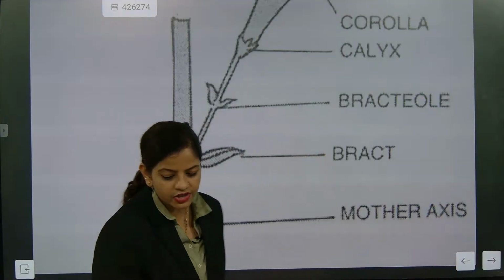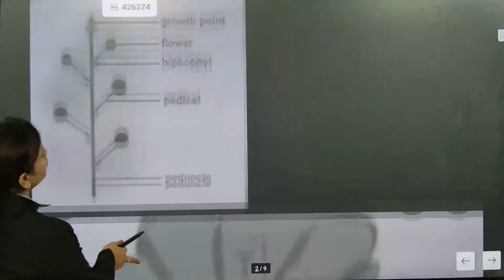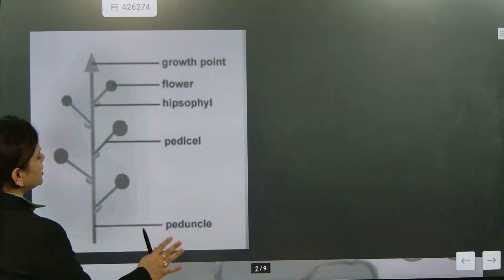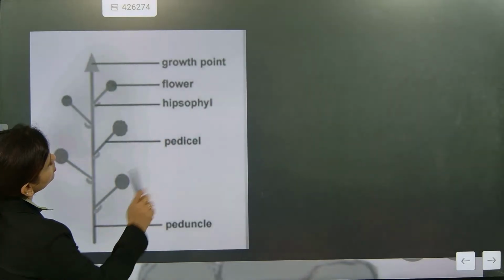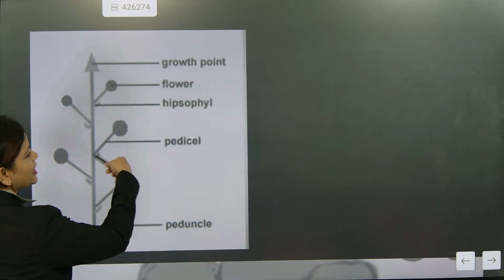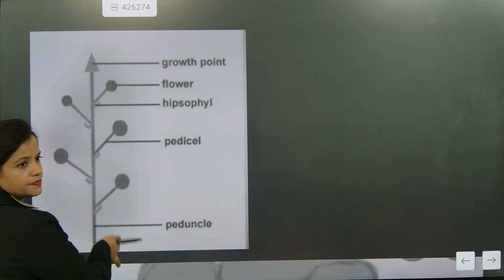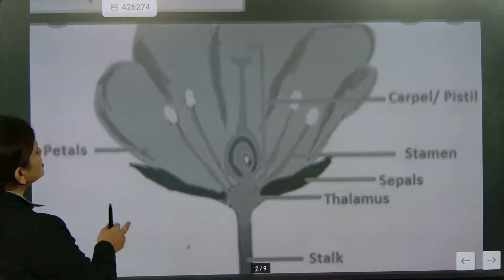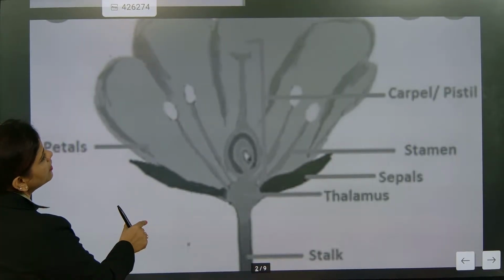I hope you might have understood this one. So now we are going to go for the next one. This is exactly the different sections of the plant. Understood? The pedicle section will be there. This part is exactly called as pedicle. Understood? Now this is the flower. This is a colorless flower.